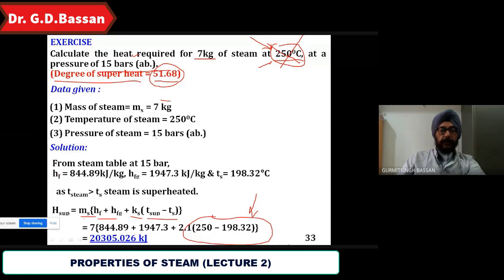So what will be your answer? 7 into 844.89 plus 1947.3 plus 2.1 multiplied by 51.68, and that is equal to your H sub. That's clear? So either you have been given the degree of superheat or you have been given the temperature. It is one and the same thing, but you have to find out the value of H sub. Is it clear?